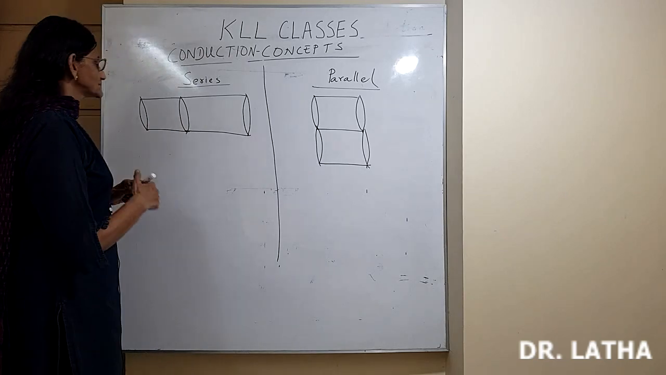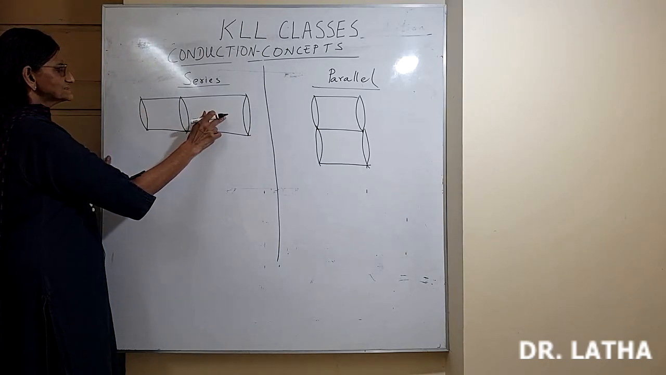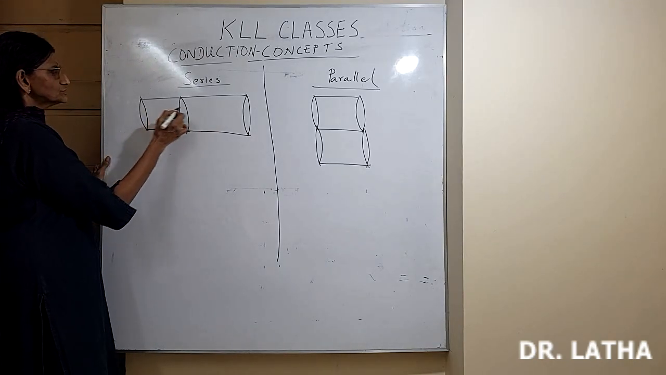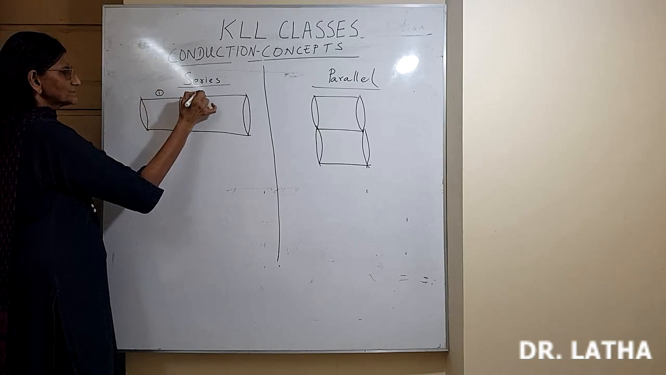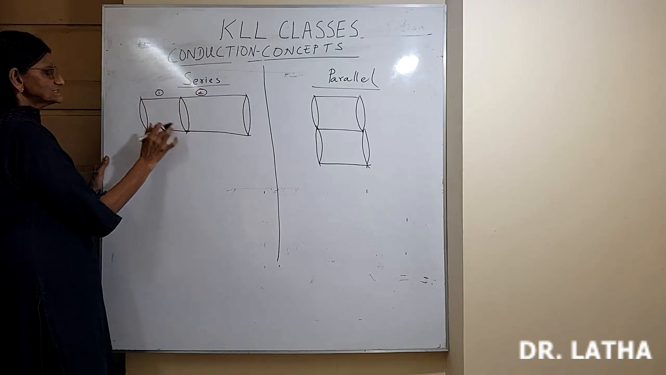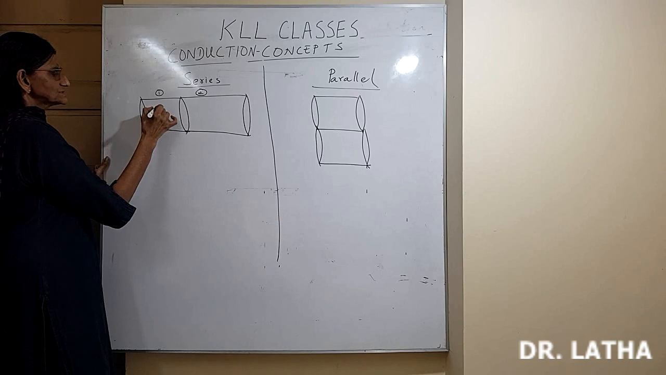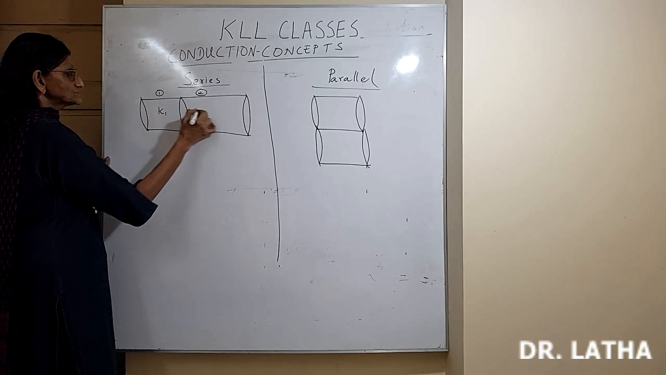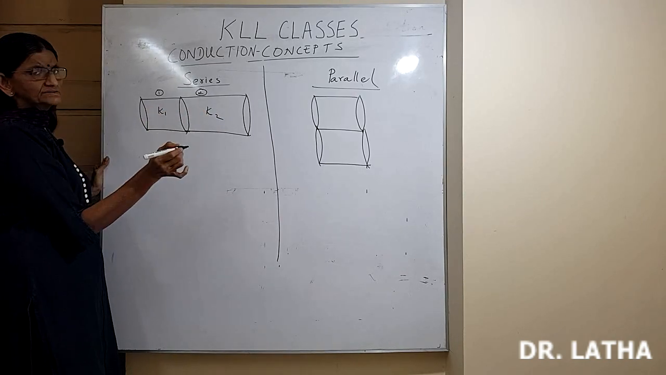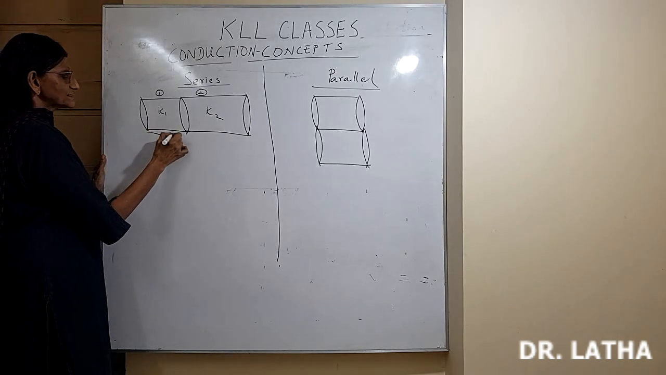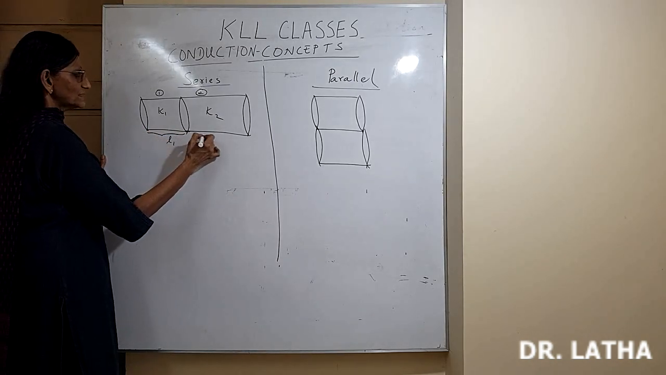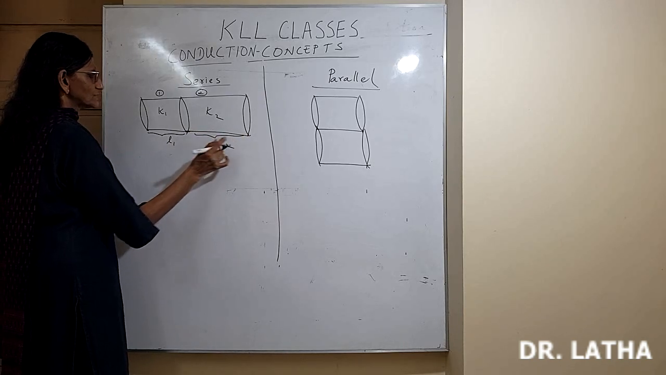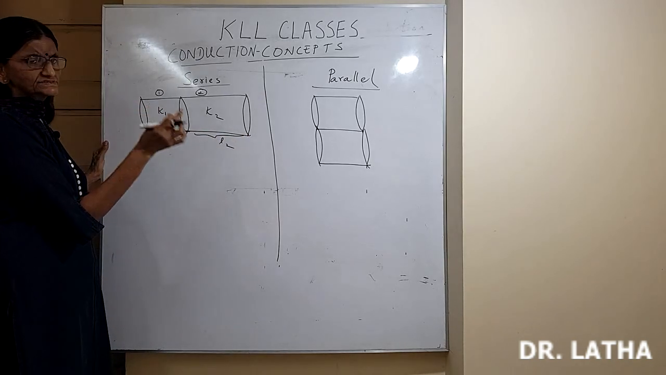So first, conductors connected in series. So this is two different materials, number 1 and number 2, two cylinders of two different materials. This one has thermal conductivity K1, and this has thermal conductivity K2. Lengths need not be the same. So in general, this has a length L1, this has a length L2. They are connected one after the other.